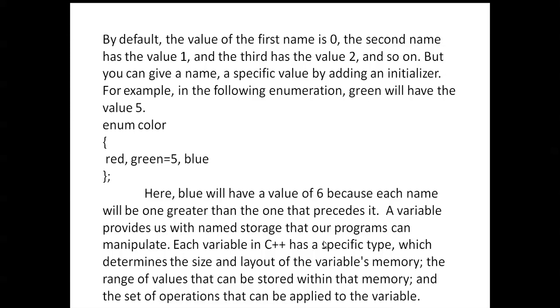A variable provides us with named storage that our program can manipulate. Each variable in C++ has a specific type, which determines the size and layout of the variable's memory, the range of values that can be stored within that memory, and the set of operations that can be applied to the variable.